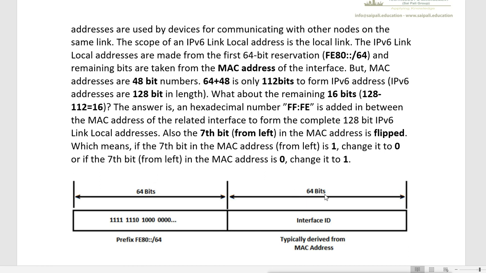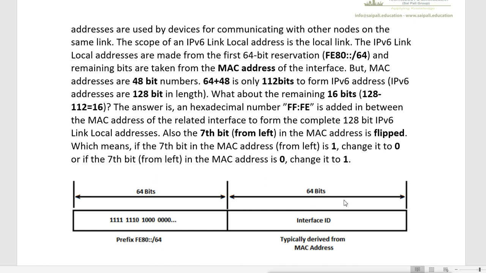So very simple. The interface ID needs to be 64 bits. But if I use the MAC address for this interface ID, the MAC address is only 48 bits. So to complete the 64 bits, we need 16 more bits.